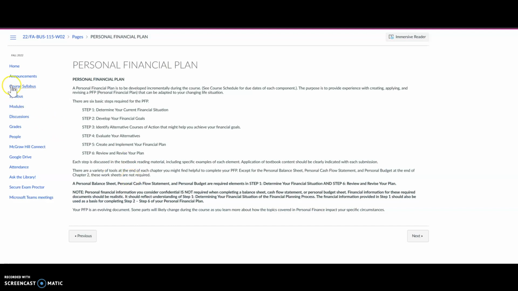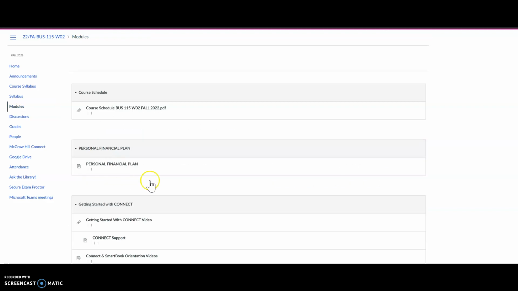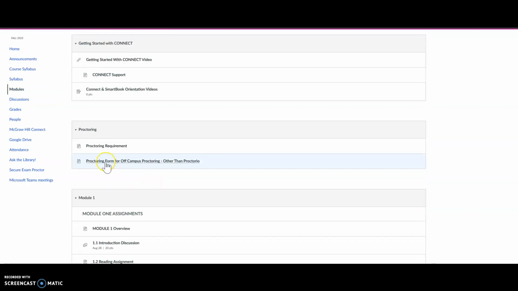Further down, back to modules, further down, here is about proctoring requirements. We require at least one proctored event for each course. Our proctored event for this class will be the 11.3 Chapter 11 quiz. You'll have a week to complete the proctored quiz.